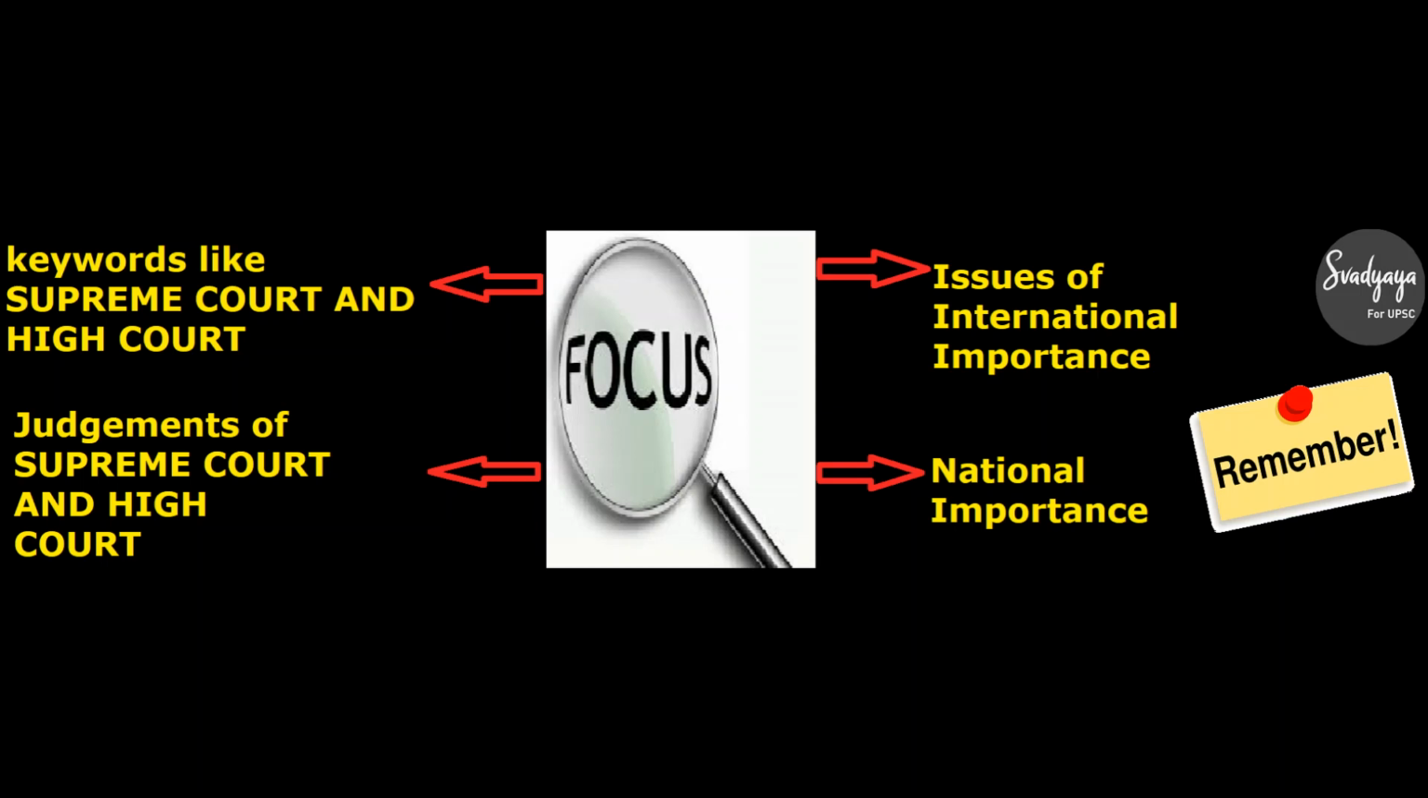Then you need to focus on issues of international importance, and finally on issues of national importance. There are also some keywords like the Supreme Court and High Court judgments, because judgments are very important for your mains answer writing. If you mention these judgments as part of your answer, you can get more marks in your examination. And more importantly, avoid news related to deaths, sports, awards and the like, but only read them if they are significant to the syllabus itself.